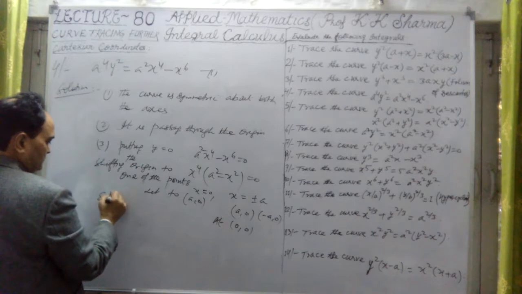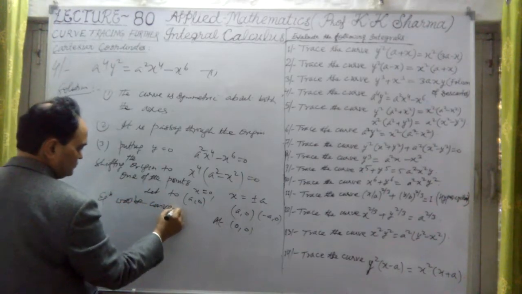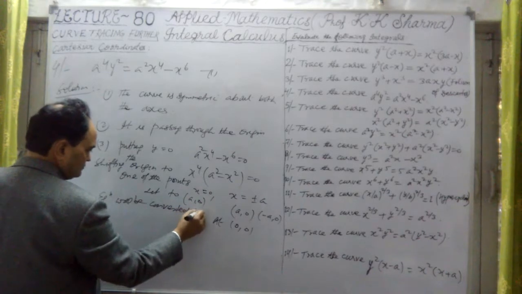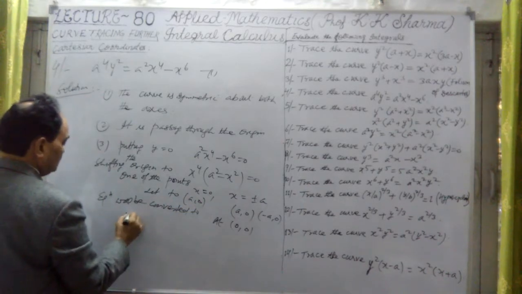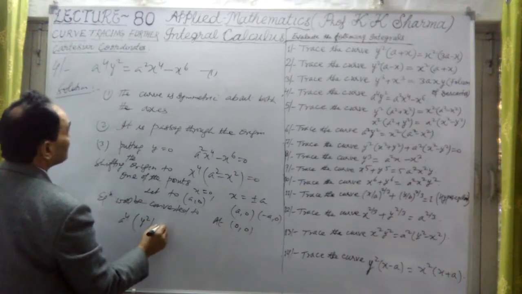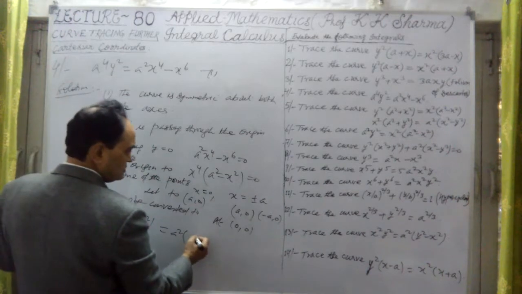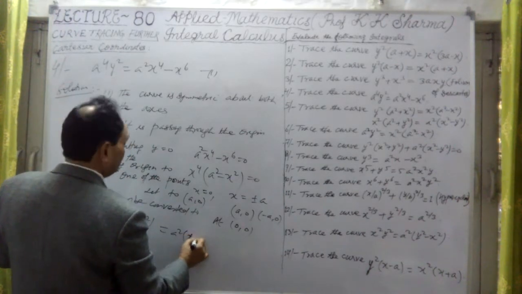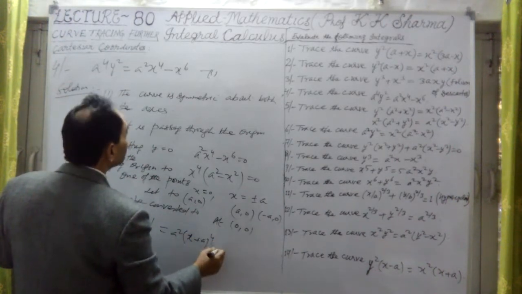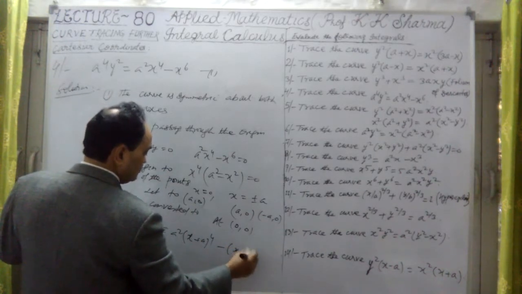So equation 1 will be converted to the following: a to the power 4 into y square, it is y square only, equal to a square into x to the power 4 is there, it is a plus x, or x plus a whole 4, minus this is x plus a whole 6.